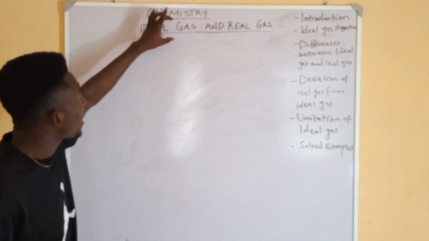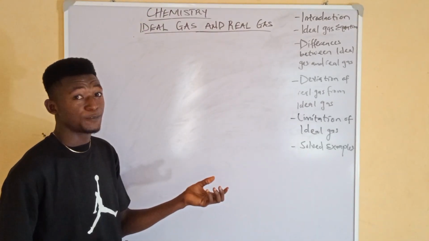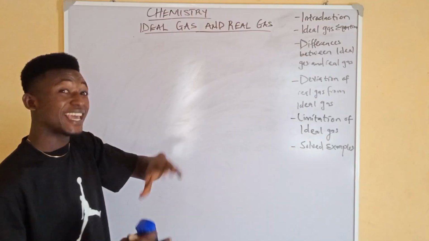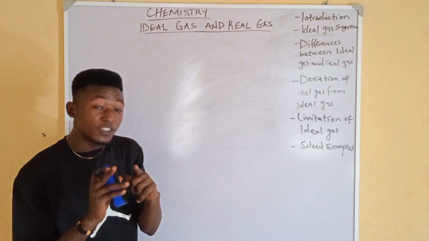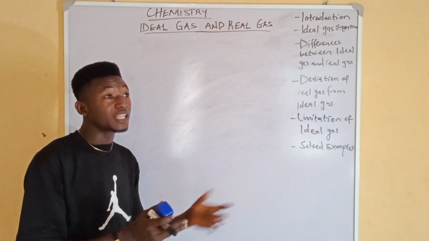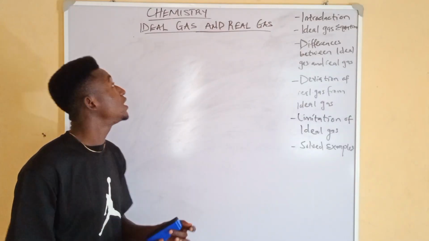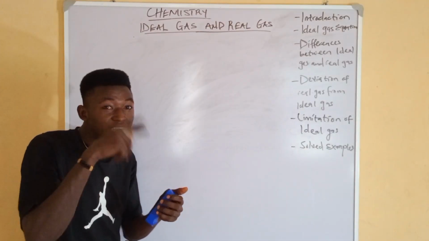All right. So gas, according to the state of matter, has certain characteristics. And one of the characteristics is that it expands to fill the shape of its container. Unlike solid that has a fixed shape, and liquid that occupies the shape of the particular container it is put in, gas fills the container entirely.